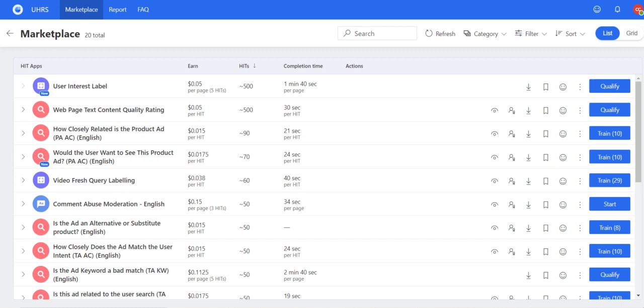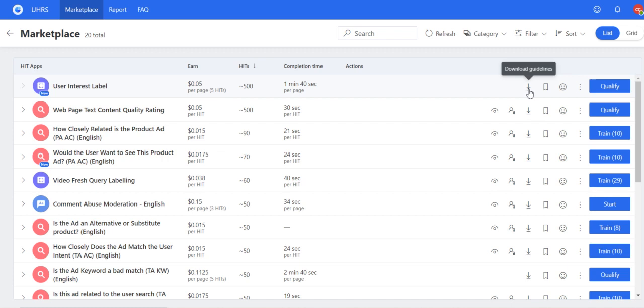So I can see that in this list view, the first one is the user interest level. This is the job. You will get 5 cents per page, and it will require about 1 minute 40 seconds, and about 500 hits. That means jobs are available.